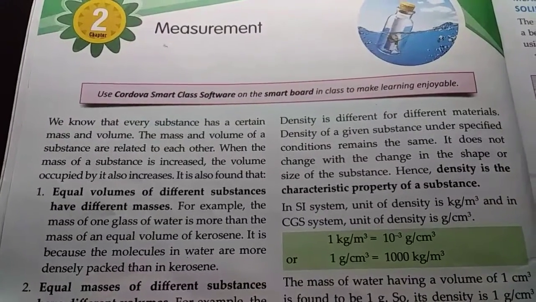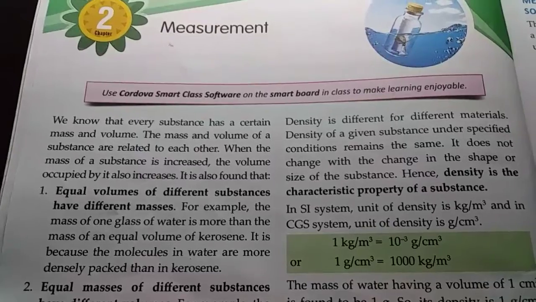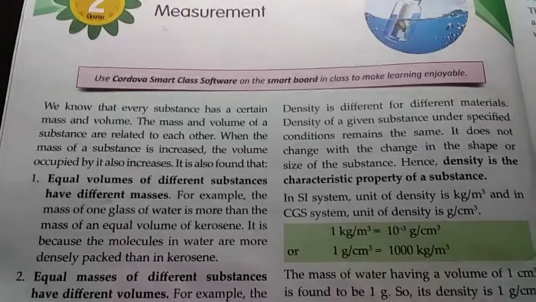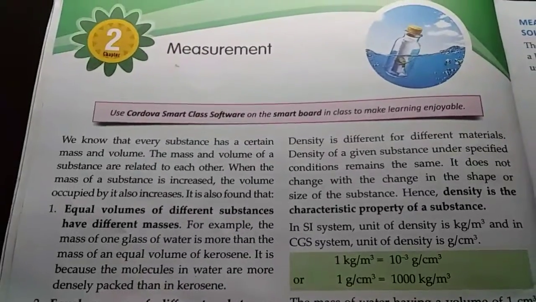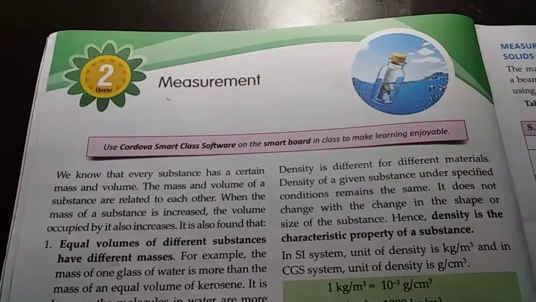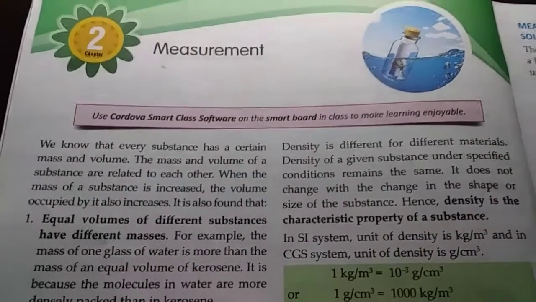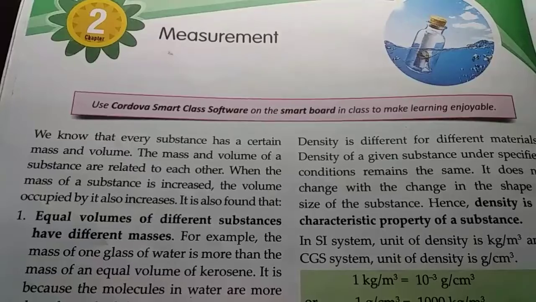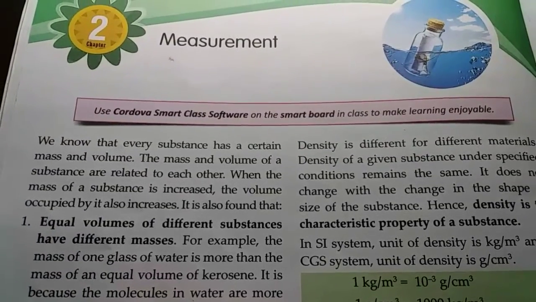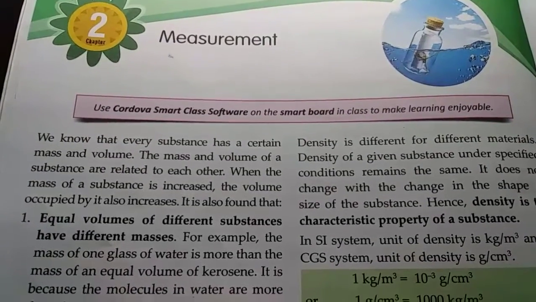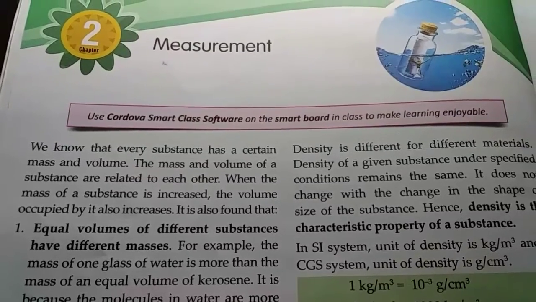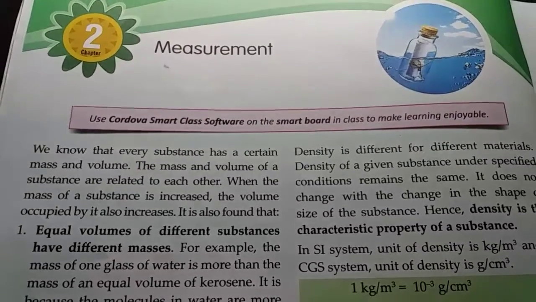So after the summer break, again we are going to start a class today for the unit test 2 syllabus, which is lesson number 2, measurement. Now what is measurement? It is the process of finding the length, size or quantity of a substance. As we know that every substance has a certain mass and volume, and they are related to each other.